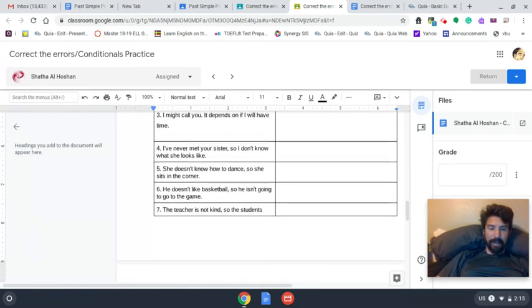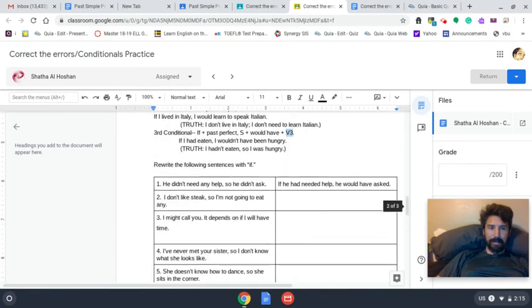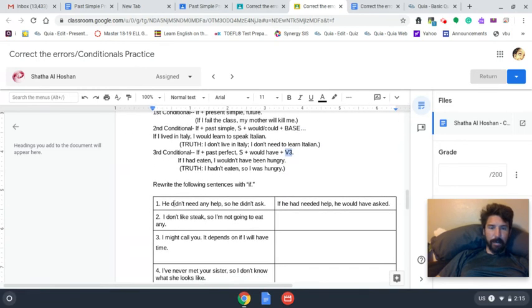All right, so let's look at a few of these. Looks like I've got number 1 for you. He didn't need any help, so he didn't ask. If he had needed help, he would have asked. This is the third conditional. Okay, so we're starting with the past tense, right? He didn't need any help. But if, so we go from past simple to past perfect.